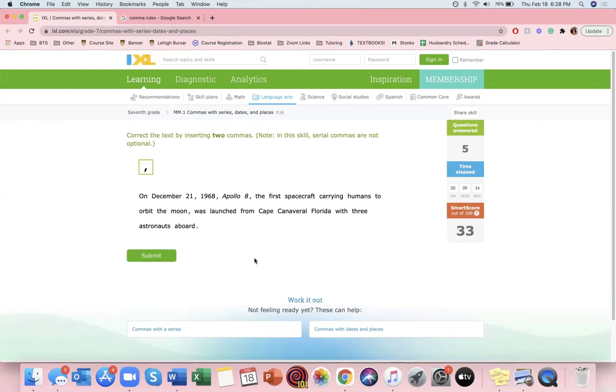All right. And where would it be? It would be right here because it lists a city and a state. So we will put one after the city. However, the sentence continues. So we will put a comma right after Florida as well.